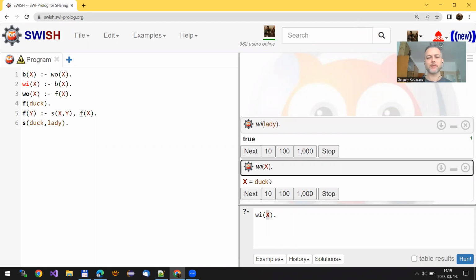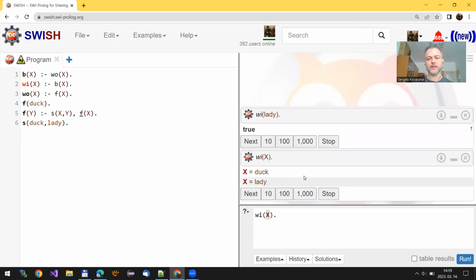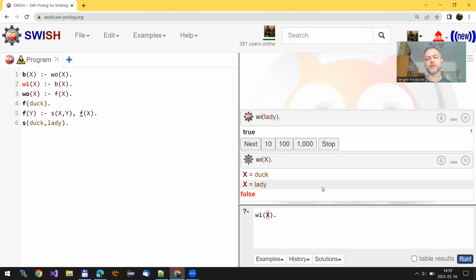I already explained why this follows from the knowledge base. So please check out my explanation in the corresponding module. There is another solution, the lady. So this is what we, of course, expected, and there is no other solution. So we have two witches in this scene, the duck and the lady.